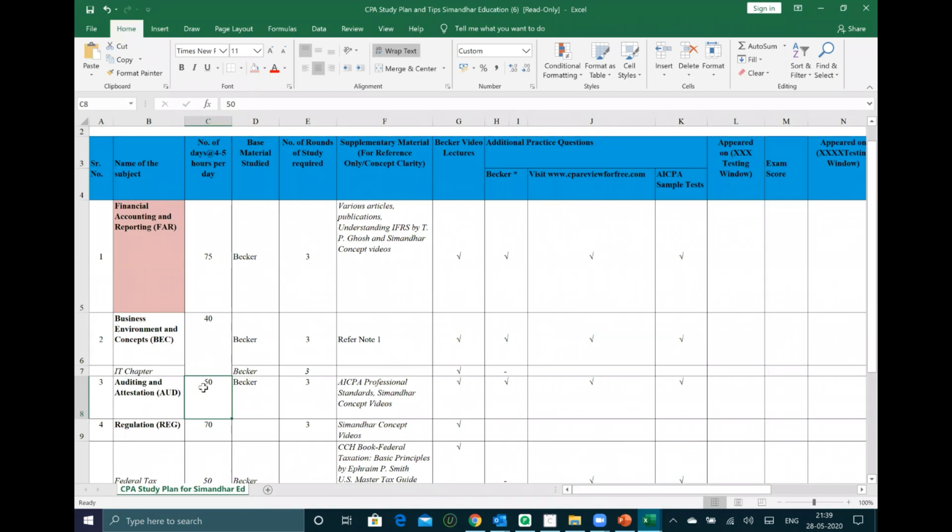So how many hours do you recommend studying in a week for an individual who's working? I think 3 hours in a day, 2 to 3 hours. 2 hours also is enough. So that means 2 into 5, 10 hours, and on weekends, 6 hours. So 20 to 25 hours. I'm expecting a working professional should spend at least 20 hours minimum, right? Sir, the AICPA standards, we need to go through the bare act once.